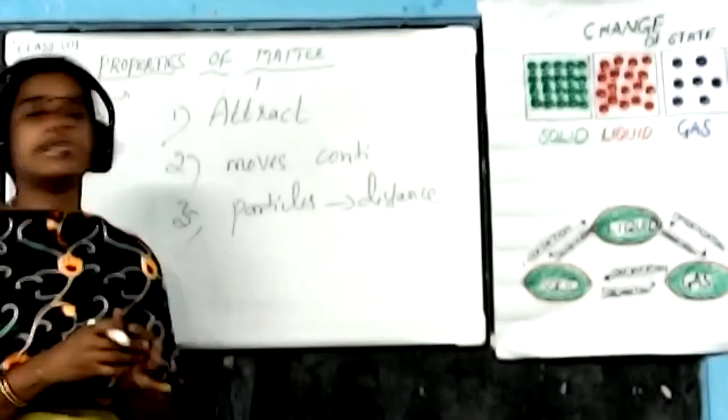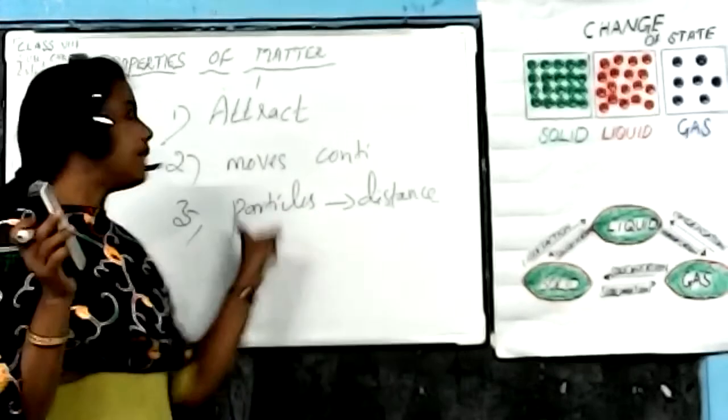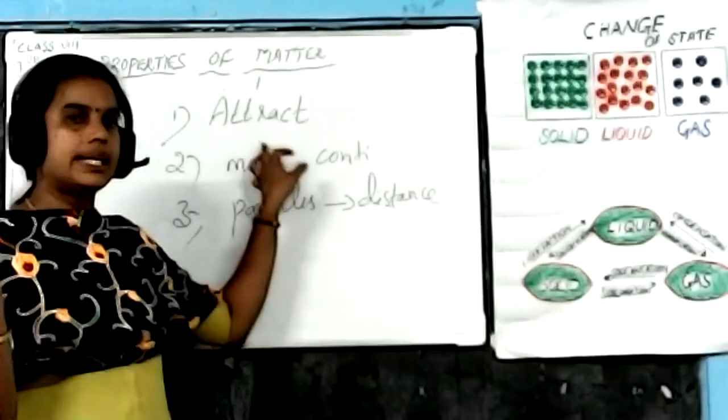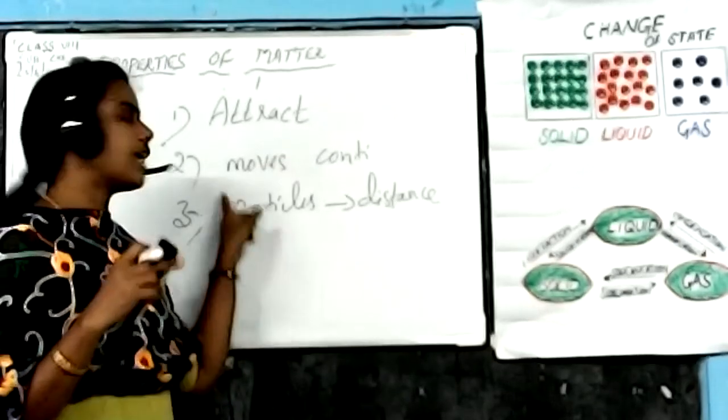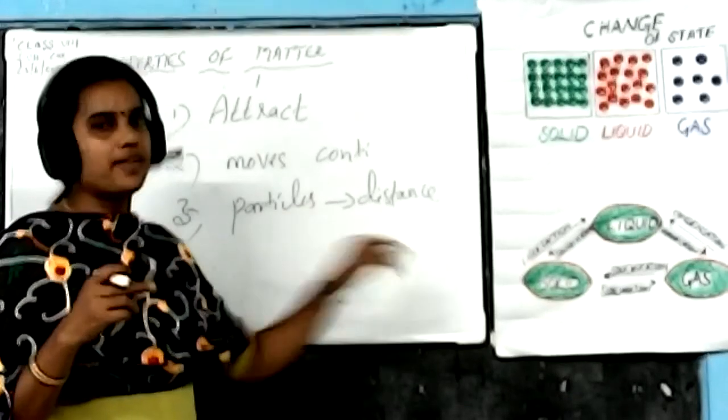So these three are the main characters of tiny particles. Okay, what are the three properties? First one, particles attract each other. Second one, they move continuously. And the third one, particles have a distance.